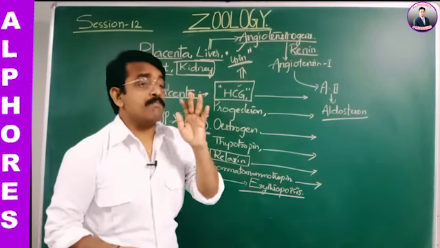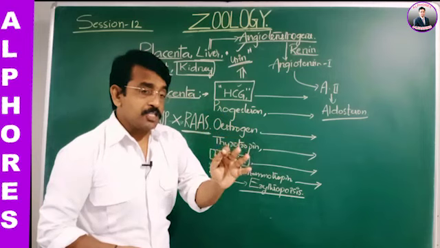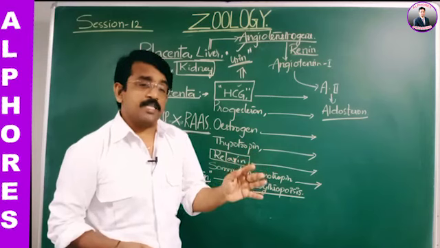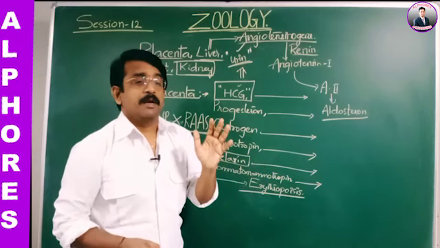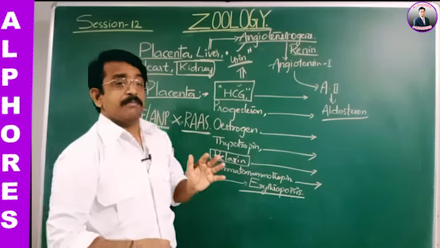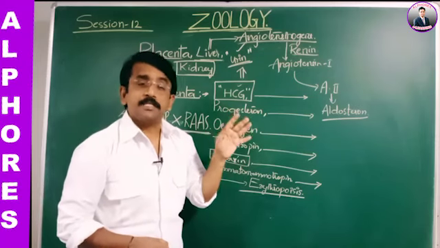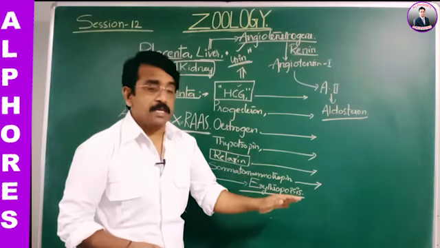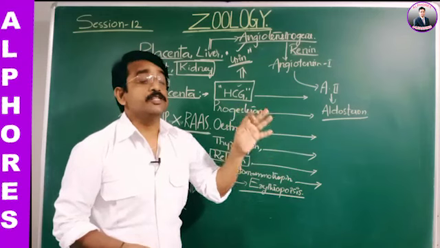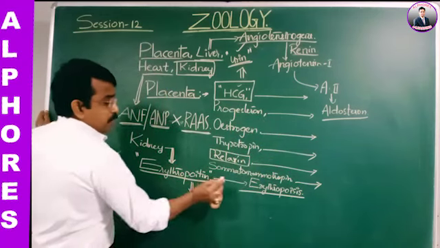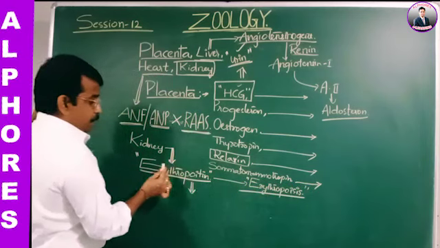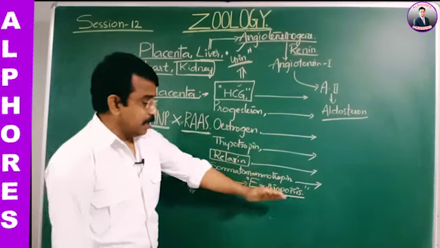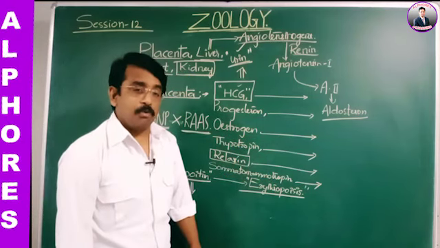A point to remember: in this RBC production, up to the immature stage called reticulocytes, the nucleus is present. But once the RBC is matured, the nucleus disappears. That's the reason why among mammals, the RBC is biconcave and enucleated. So this is how erythropoiesis is stimulated by erythropoietin secreted from the kidney. By this we come to know about erythropoiesis.